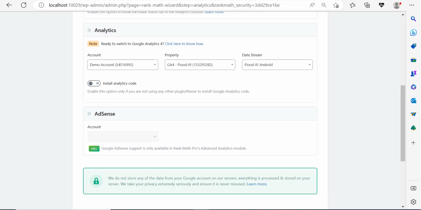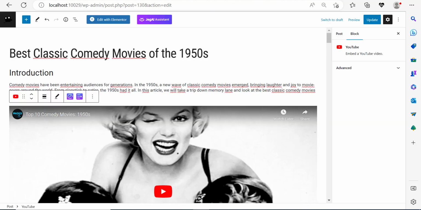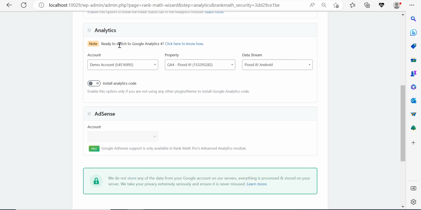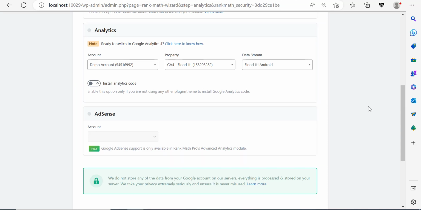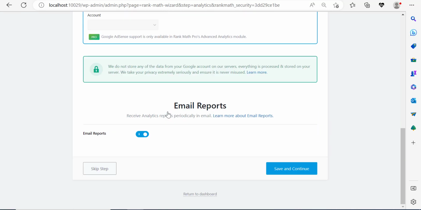And please don't apply for AdSense if you don't have at least about 30 or 40 plus quality blogs, and if you don't at least have around 1,000 to 2,000 people visiting your website per month. Because, right, so I think this is it. So I'm going to click on save and continue.